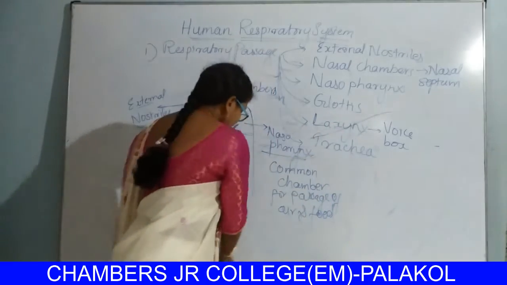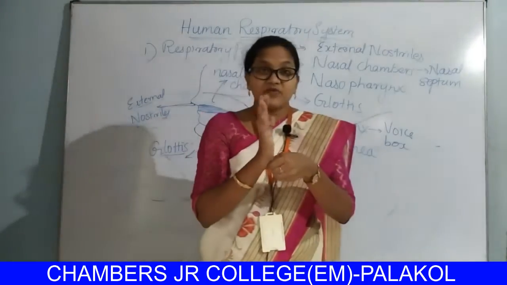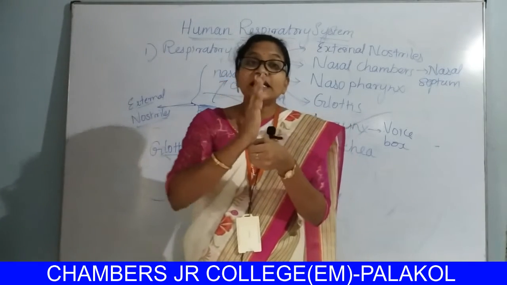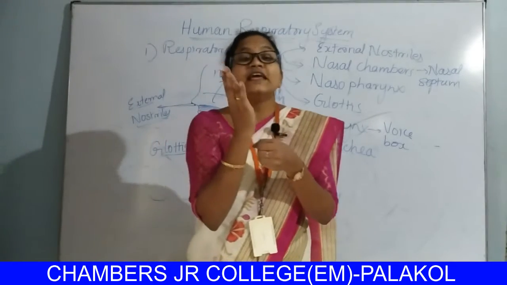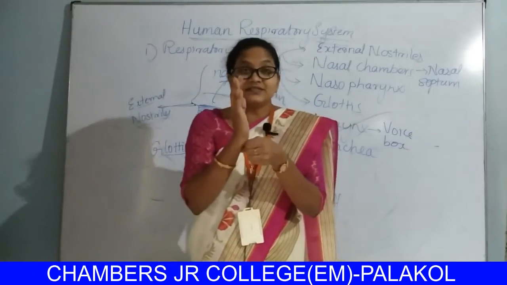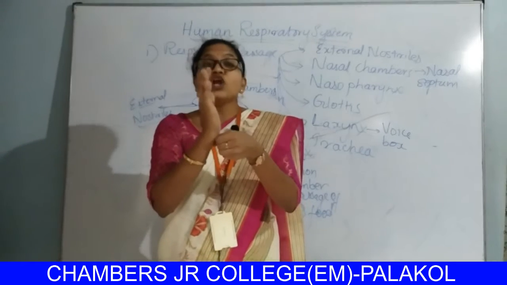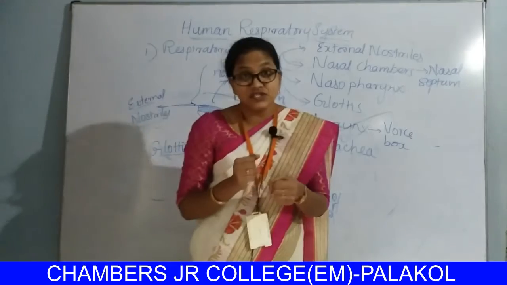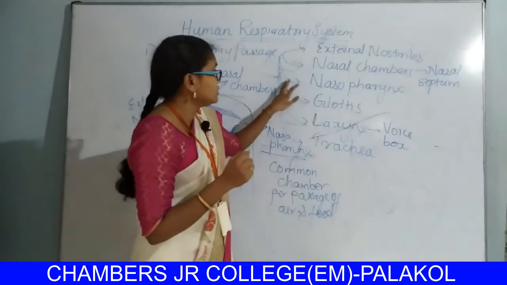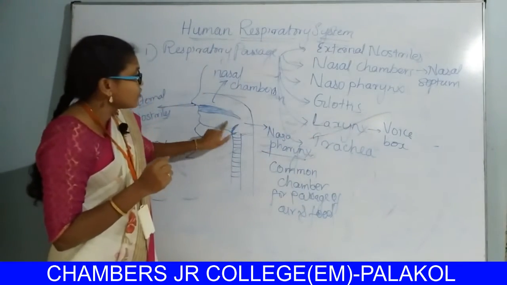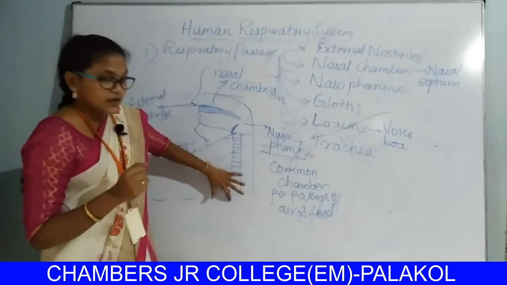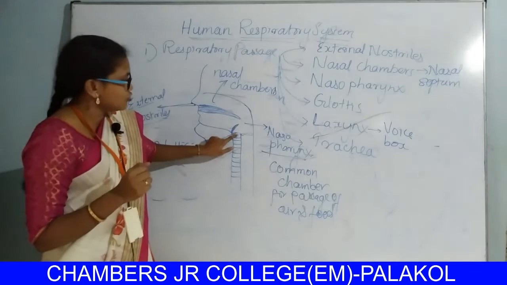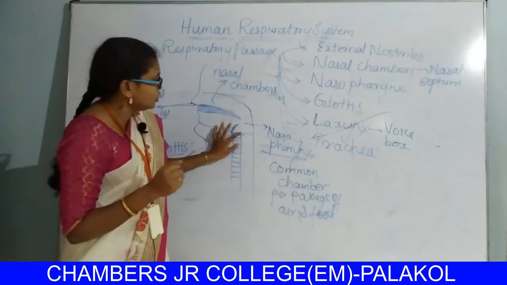There is a leaf-like cartilaginous flap attached to the wall of the larynx, which prevents the passage of food into the trachea through the glottis.